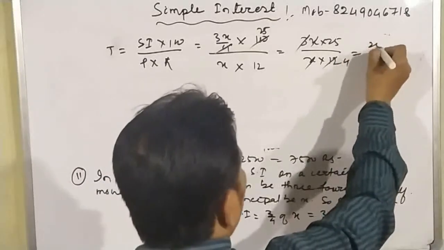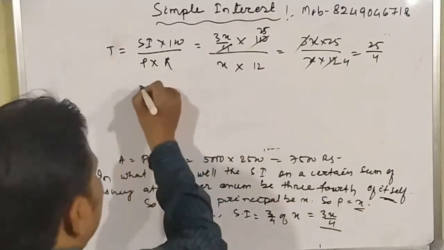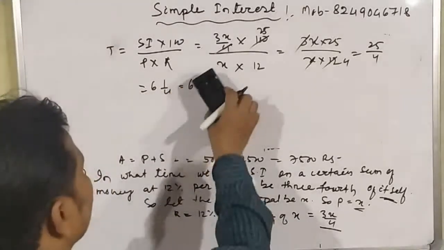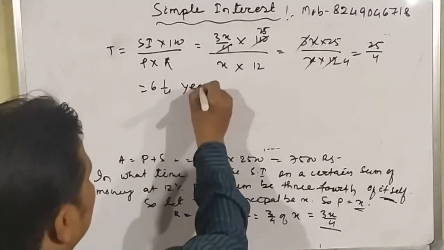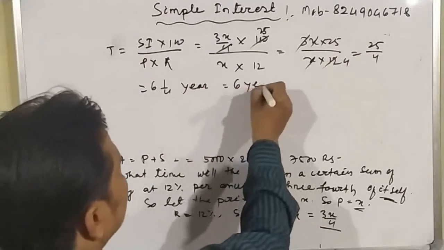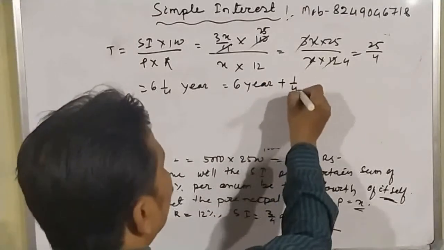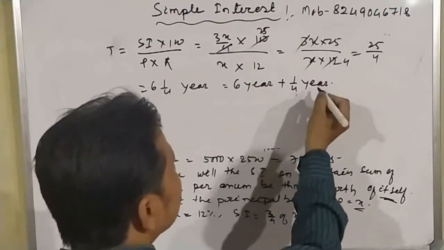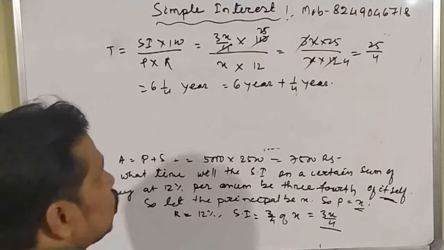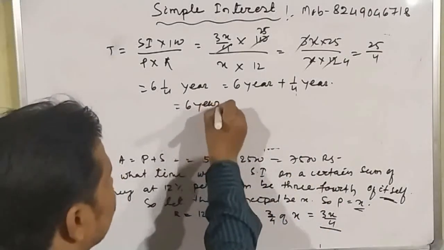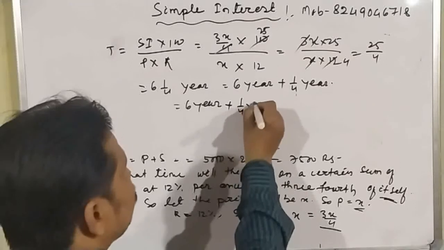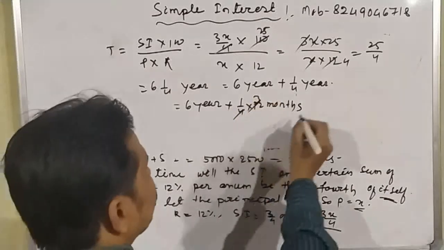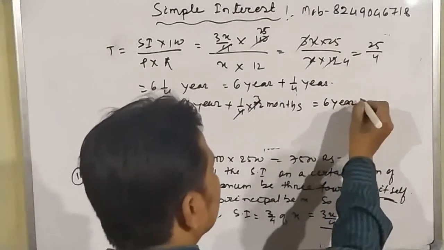So the result is 25 by 4, which equals 6 1 by 4 years. That means 6 years plus 1 by 4 year. What does 1 by 4 year mean? 1 year equals how many months? 12 months. So it equals 6 years plus 1 by 4 into 12 months. Okay, so here 3. So the answer is 6 years 3 months.